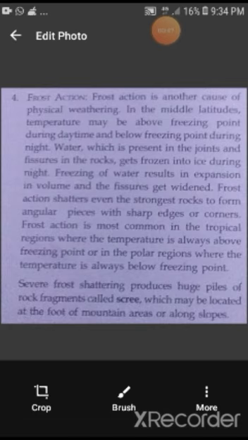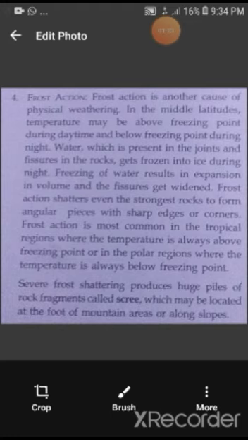At that time the ice puts pressure on both sides of the fissure or the joints. And frost action shatters even the strongest rock or forms angular pieces with sharp edges and corners. That means the rock, due to pressure, breaks down into pieces and they look angular in shape. Frost action is common in the middle latitudes, not in the tropical regions where the temperature is always above the freezing point, or in the polar regions where the temperature is always below the freezing point.